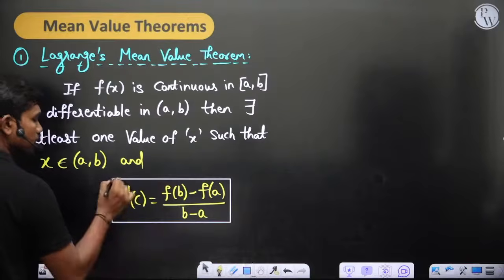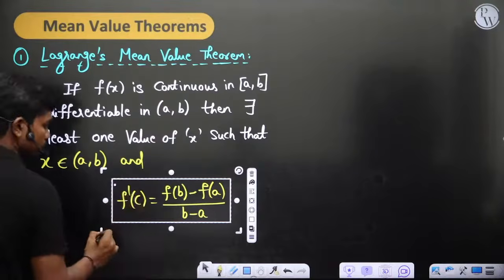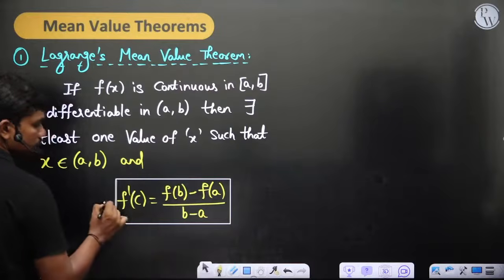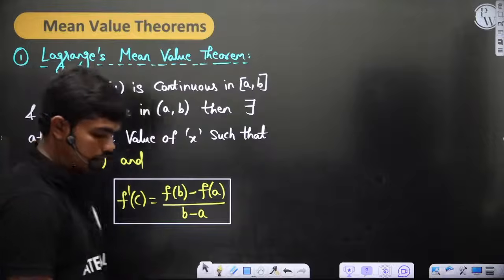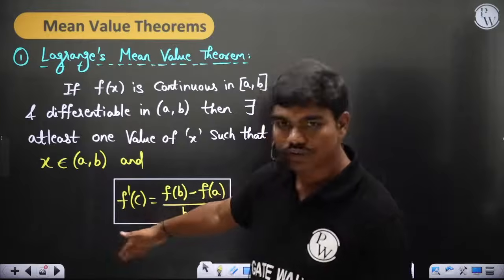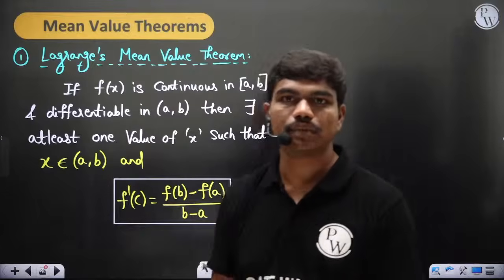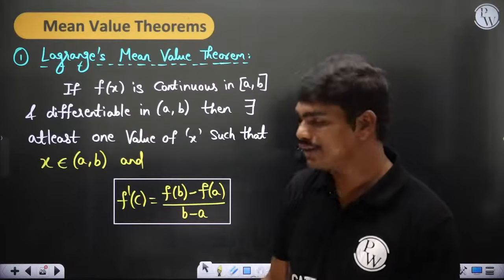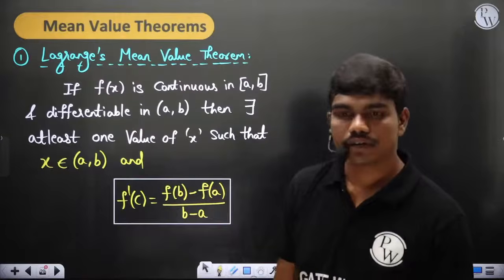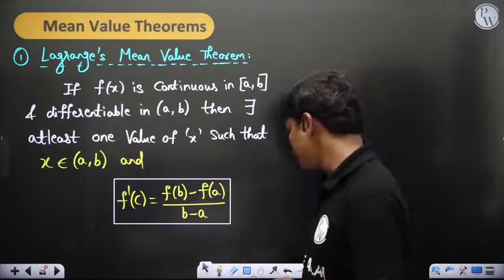So what is the physical meaning of this? Fine, you know the formula, good, you are happy, but what does this formula actually tell you? That's what you have to understand. Formula-wise it's only up to this point, but if you know only this, there are questions in the GATE examination where you cannot answer. Even in many textbooks, unfortunately, you will find only this and nothing else. But let's understand what this actually tells you geometrically.